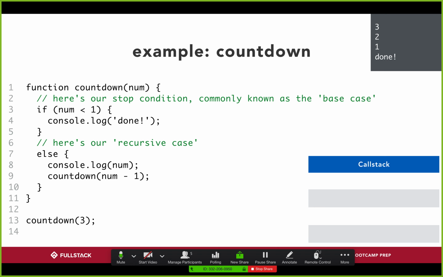It's not a loop, because a loop basically says, hey, I'm controlling what's going on each iteration, right? Here we're just saying every time I'm going to give you a smaller number and you do what you do. That's why countdown 3 goes to countdown 2, countdown 1. When I call countdown 3, num is equal to 3. When I get down to line 9, it's saying, hey, call countdown of 3 minus 1, so countdown 2. So the next time I run the countdown function, I'm feeding in num as 2. But it's a completely different run of countdown 2 than countdown 3. Countdown 3 triggered countdown 2, but they're different runnings of the same function. Does that make sense?